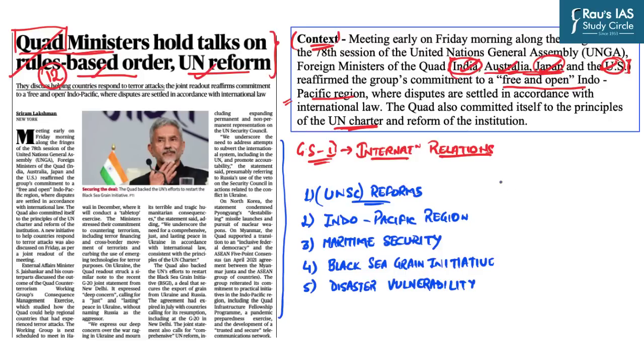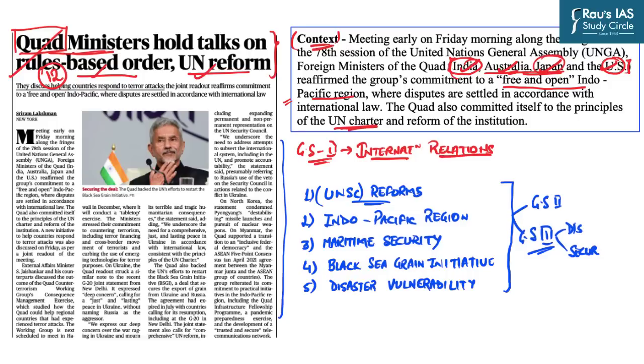So if we have to divide all these topics as per the UPSC syllabus, some of the topics form part of General Studies Mains Paper 2, that is the International Relations section. Some of the topics form part of General Studies Mains Paper 3, having the subsections of disaster management as well as security, right? So that is why in today's session we will be dealing with a few of these topics.